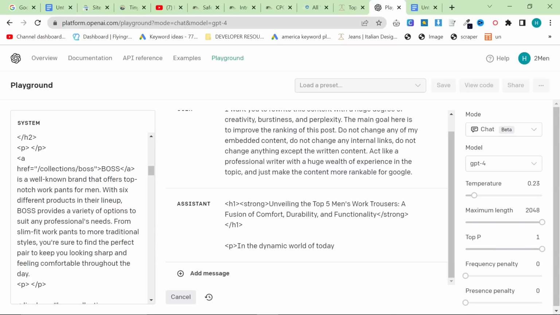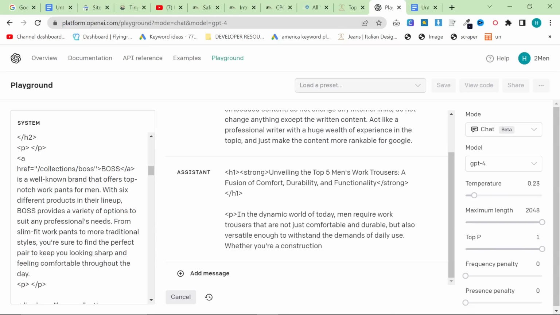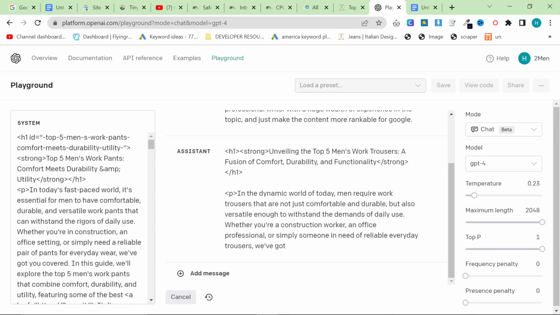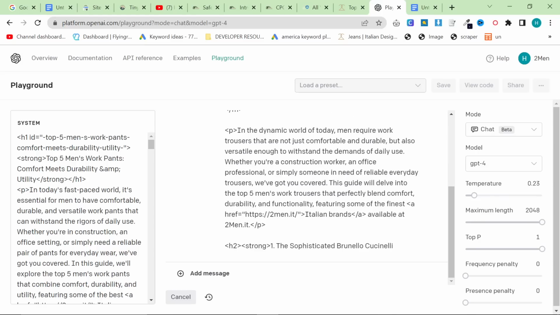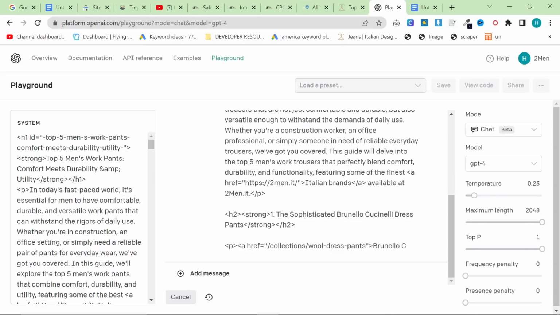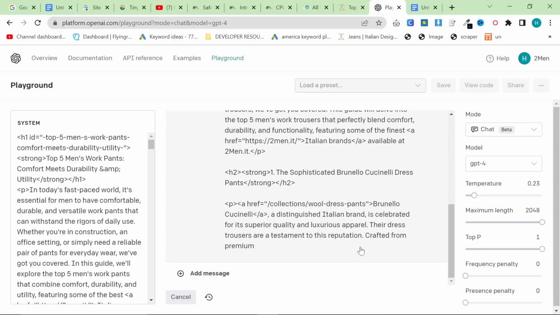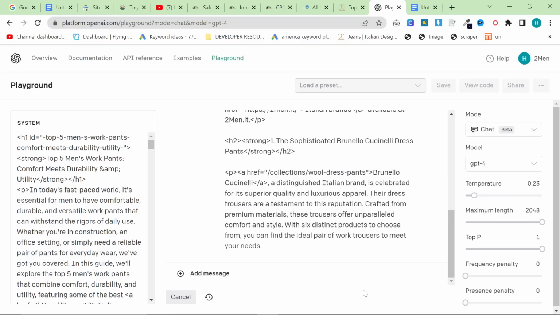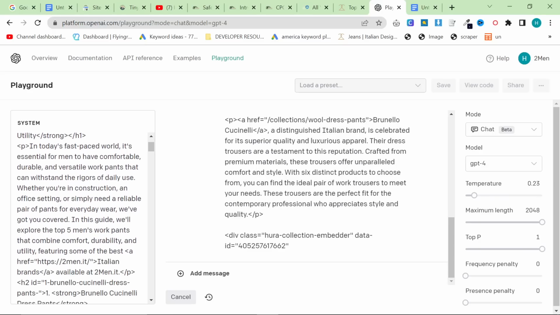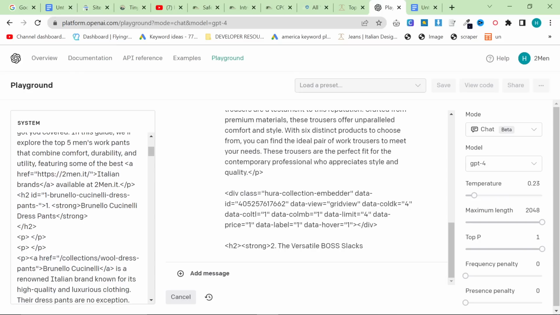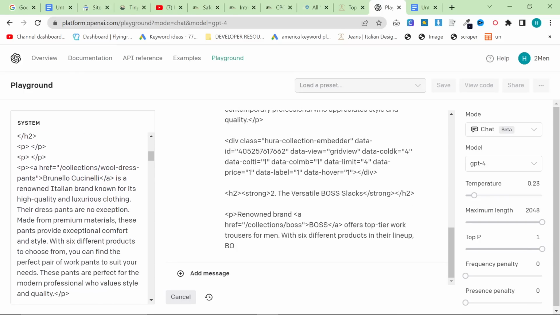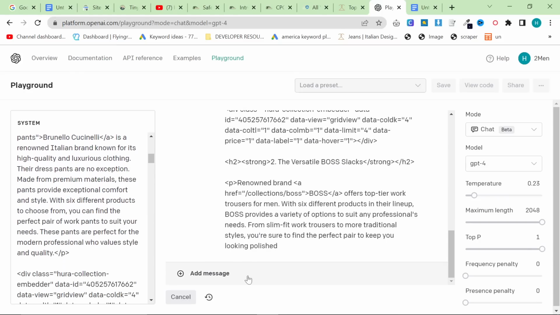However, one thing you obviously want to do is get rid of that H1 at the top. You can just make it H2. It's kind of annoying that ChatGPT does this, but it doesn't really understand, let's be honest. It's just going with the flow. So yeah, it's trying its best, let's be honest. The important thing is it does not change the internal links, and also that it changes the text.